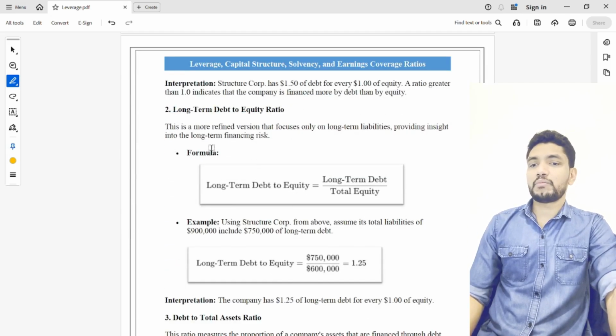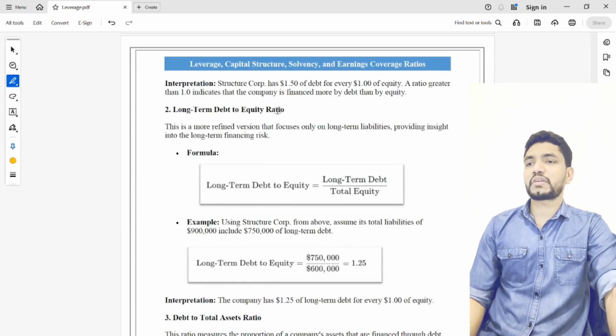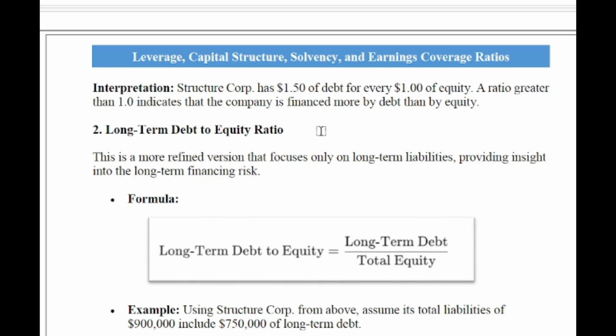Now we will move into the next ratio, that is the long-term debt equity ratio. It is similar to the debt equity ratio, but here in the debt we are considering only the long-term debt, not the short-term. The formula is long-term debt divided by total equity.